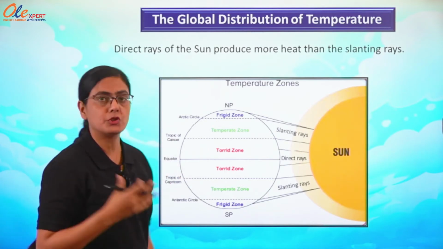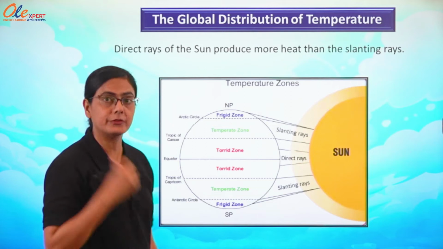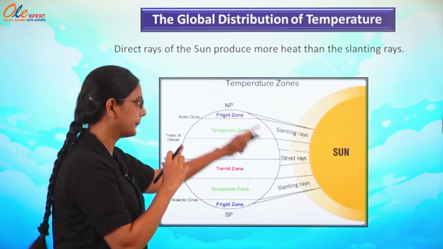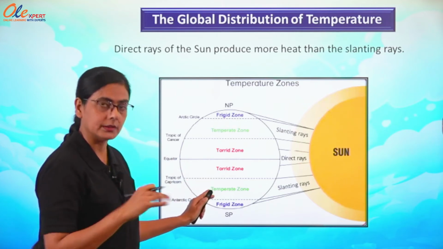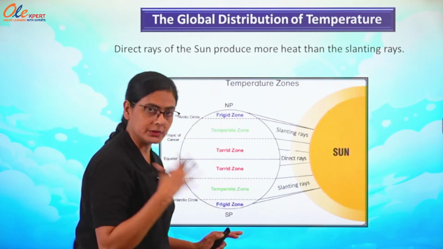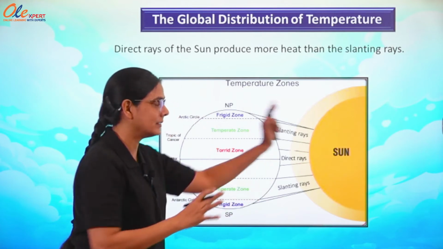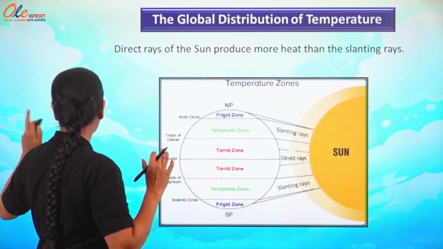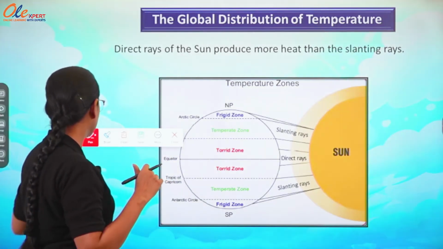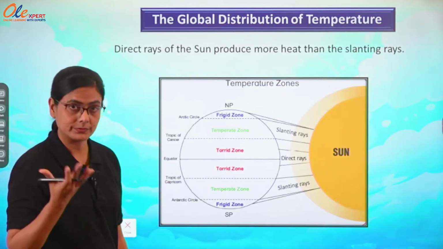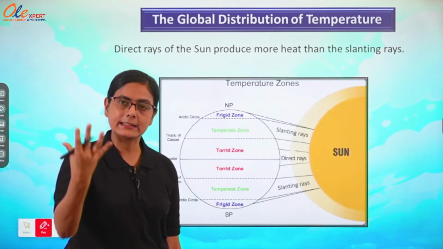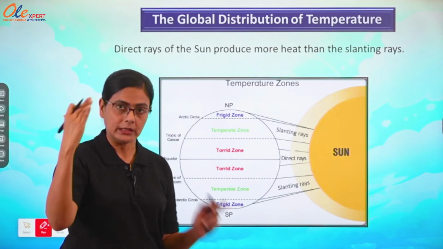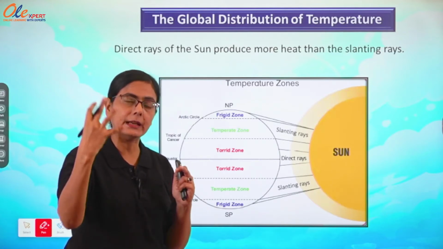Now, the global distribution of temperature is the topic we are going to cover in this lecture. This is the earth, and the sun is here, and we are asking whether insolation is coming to us in a balanced manner. If the light or heat is coming directly to you, you will get the maximum heat.